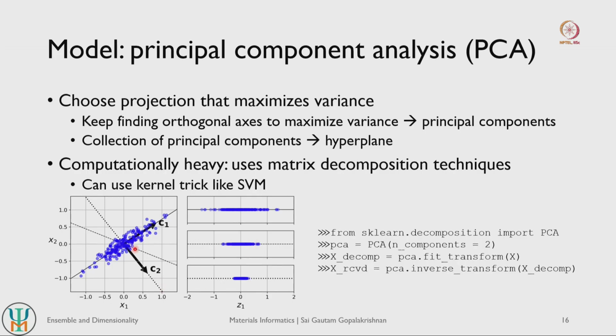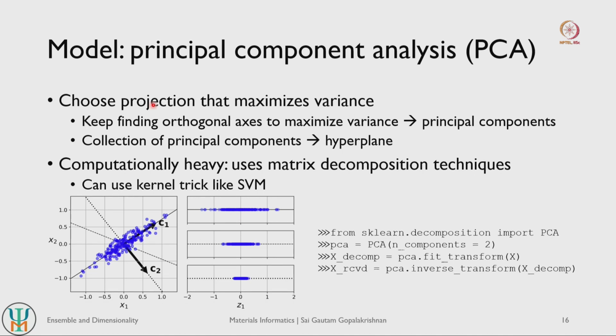If I were to do the same exercise along the dotted line here, which has an even more negative slope, I will see that my data points tend to cluster even more, because if I were to project all of them onto this singular vector, the distribution of the data points is fairly small, right. But if I were to do it on the solid line here, I see that my data points are distributed over a larger range along my solid vector here. So, this distribution of data points within the low dimensional space is what I refer to as variance, right.